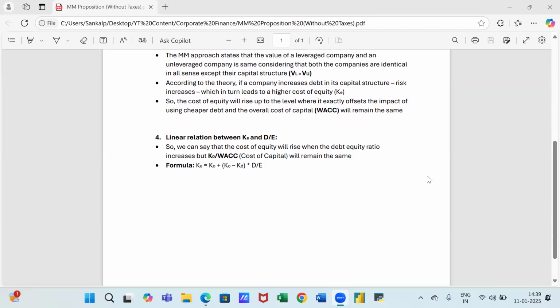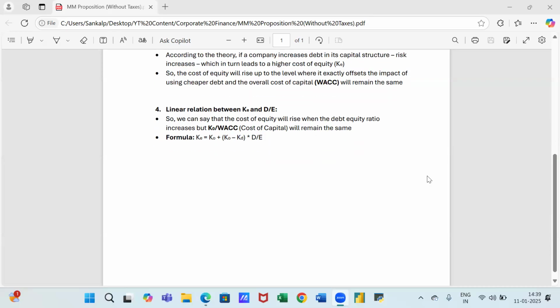The cost of equity will rise up to the level where it exactly offsets the impact of using cheaper debt, because we know the cost of debt is low as compared to the cost of equity. So the cost of equity will rise up to a level where it exactly offsets the impact of using cheaper debt, and the overall cost of capital, which includes both our cost of debt and cost of equity, will remain the same. So that's the main argument that the MM proposition puts forward. This part is without taxes. We'll see with taxes how this proposition changes in the next video.